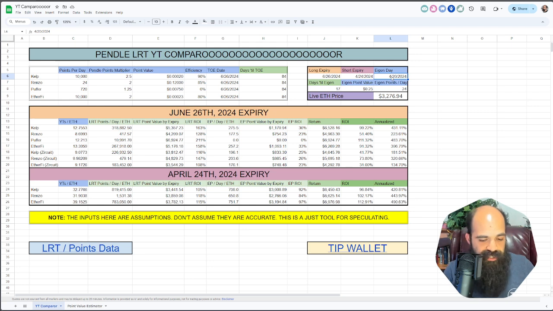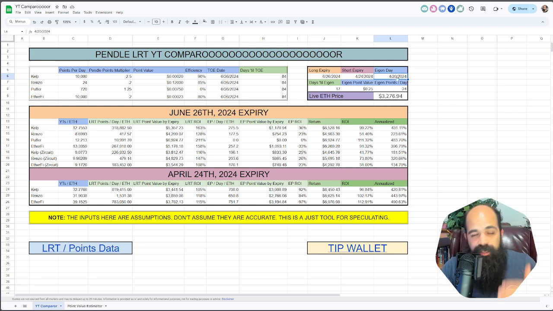Eigenday, by the way, is just the day when the Eigen airdrop happens and points probably become valueless, though there may still be season 2 and season 3 and points may still have value. But I'm assuming points become valueless after the Eigen airdrop because they want the Eigen token to have value intrinsically, which may be for getting AVS airdrops or restaking for Eigen DA, who knows?